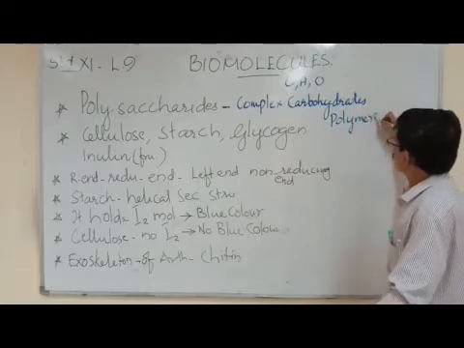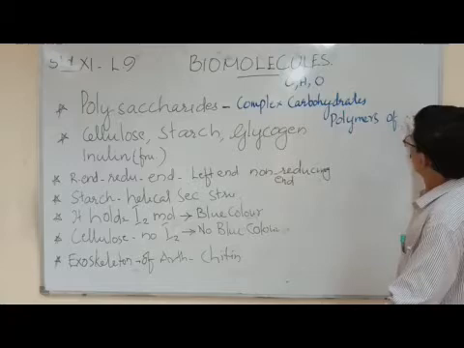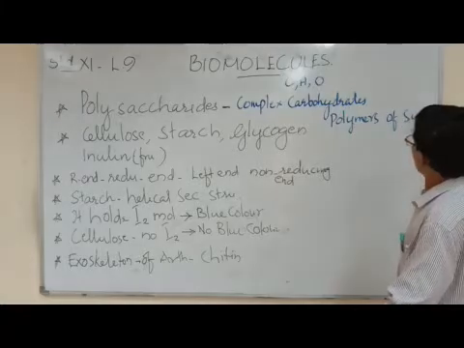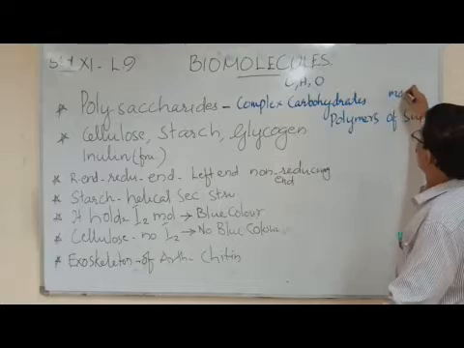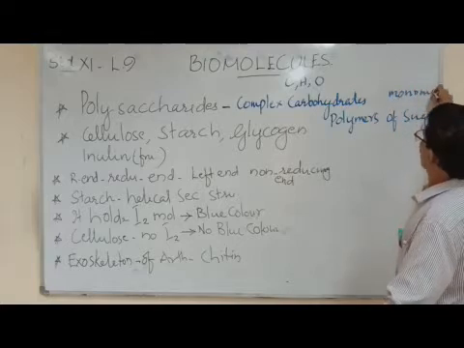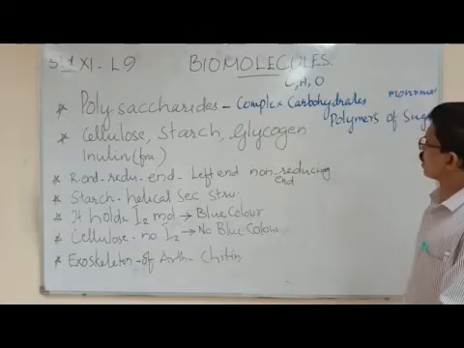P-O-L-Y-M-E-R. Polymers of sugar monomers. Sugar is called a monomer. So what we can say? Polysaccharides are complex carbohydrates.